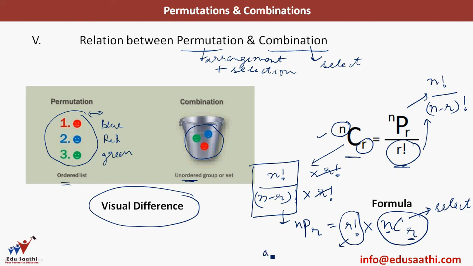This r factorial stands for arranging the r things for you. So it arranges the r things for you, and then it becomes selection plus arrangement. So this gives you select plus arrange, which is nothing but nPr.